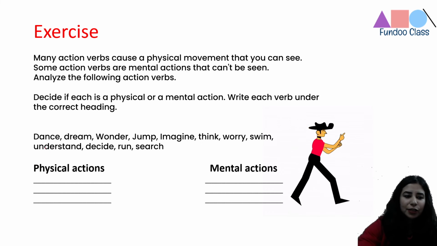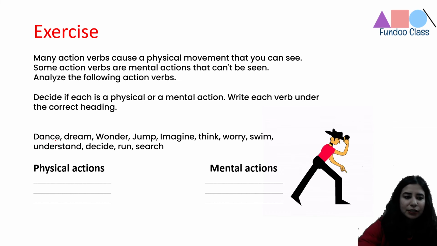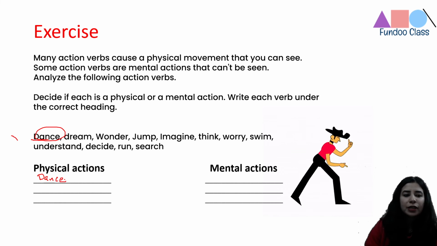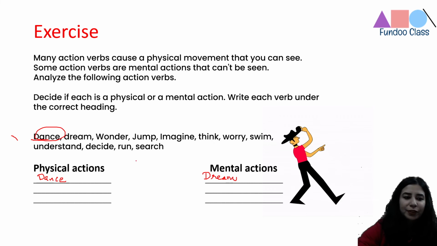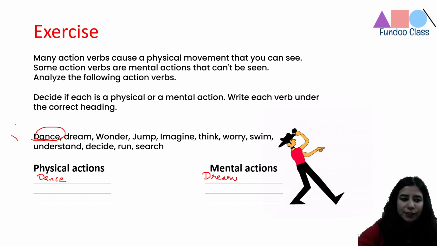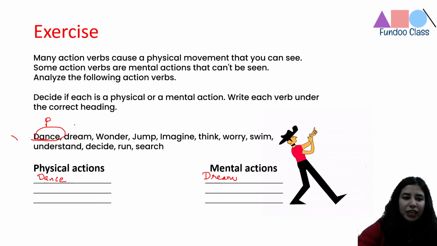Let's do this. The first action verb that you can see is dance, which is a physical action. So we will put dance here, right? I hope there is no doubt. Second is dream. This is a mental action. So we are going to put dream here, right? Wonder is another mental action, so I'll just write it at both the places. This is the physical action. Dream is the mental action. Wonder is again a mental action.